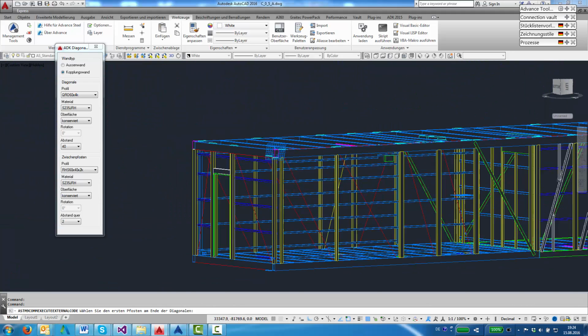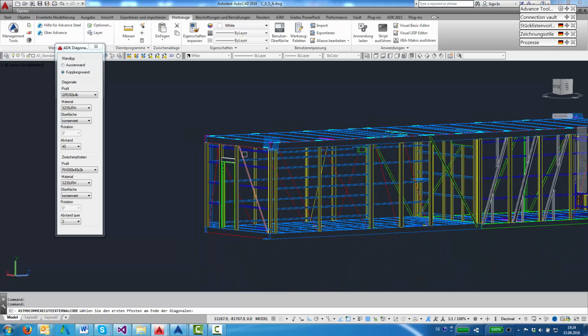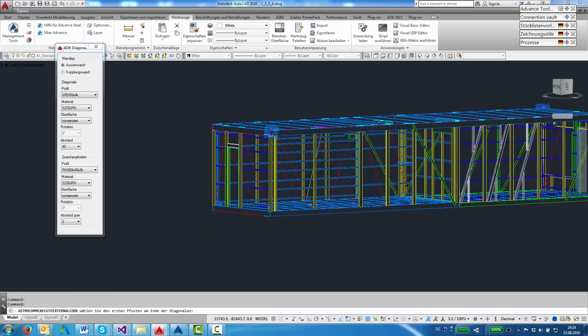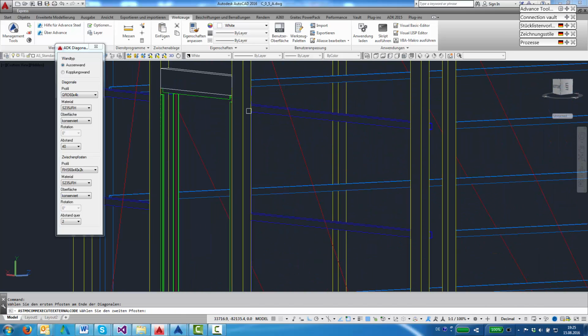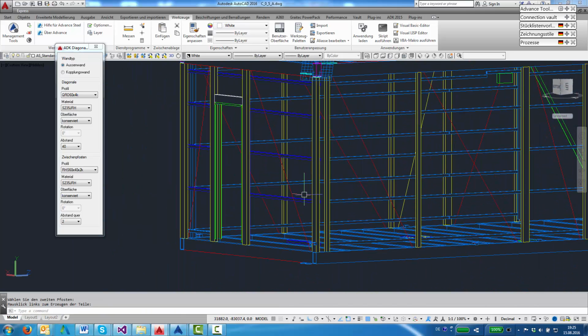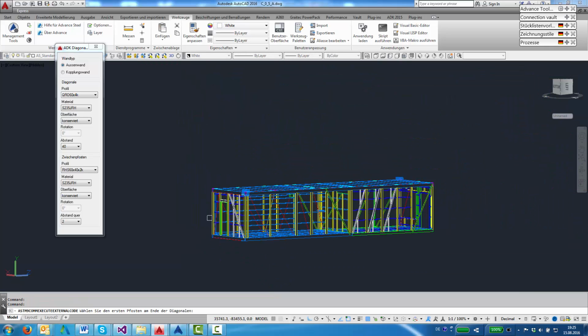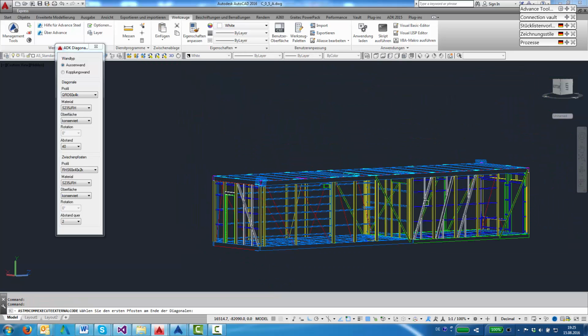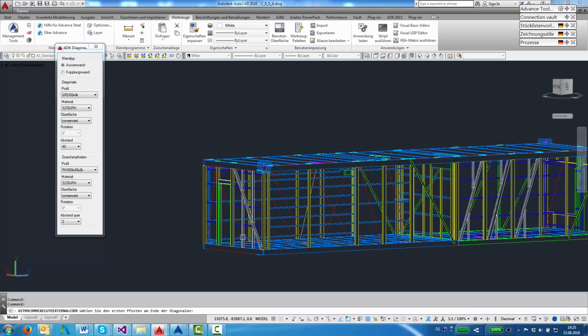The front wall of this construction is an outer wall, so we use a different distribution pattern. We select the columns here and here. We use the default values, and you see we have a different distribution pattern for the filling posts.